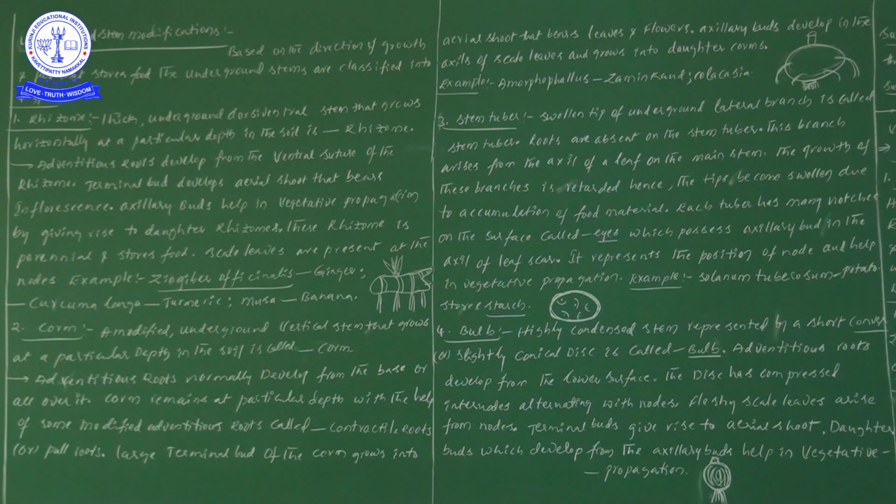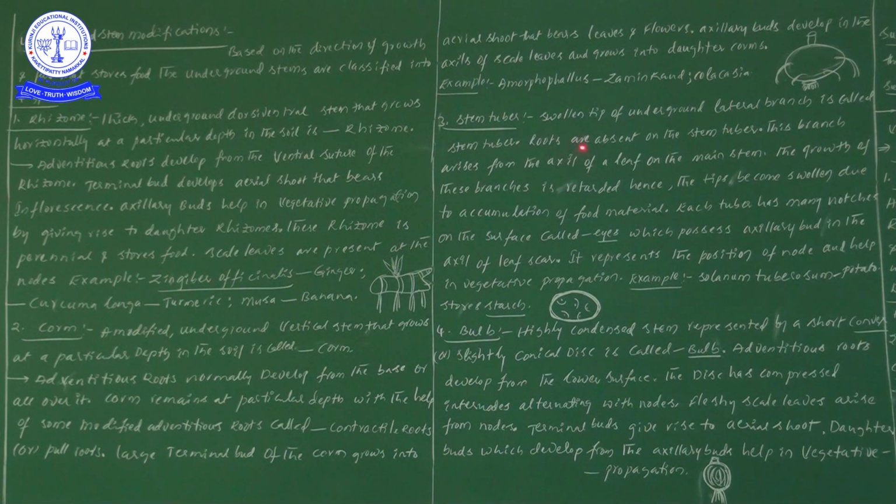The potato plant. If you take a potato, from where does the potato formation take place? It takes place from the branches, or lateral branches. Why? Because branches are also structures belonging to the stem. At the tip of these branches, due to the storage of food materials, swollen part formation takes place. That we will call a stem tuber.